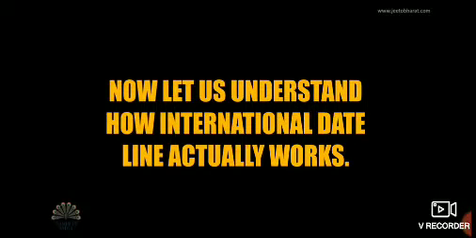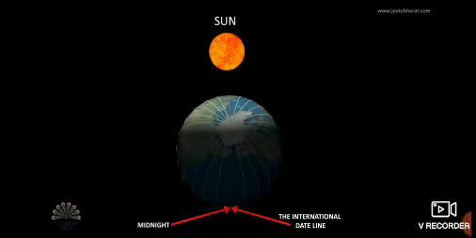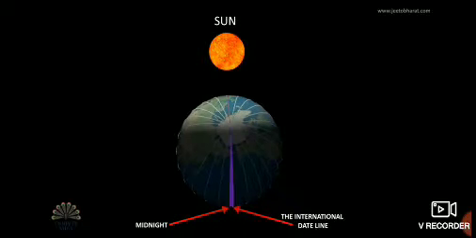Now, let us understand how the international dateline actually works. When it is midnight at the international dateline, the entire world is on the same day. But after a few minutes, a tiny slice of the earth immediately to the left of the international dateline is on a new day. So, there are actually two datelines. One is at the international dateline and the other wherever it is midnight.